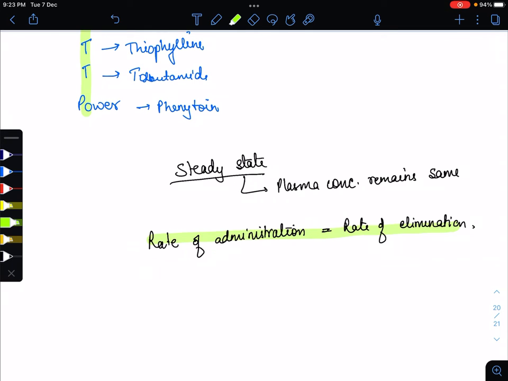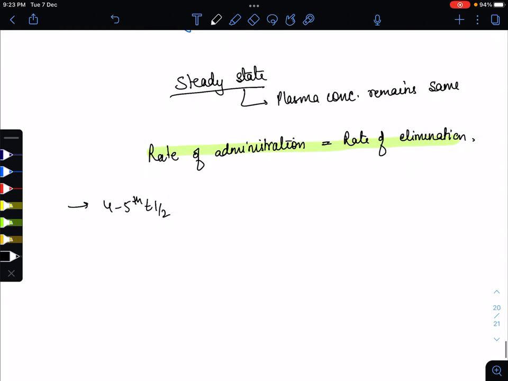Now, after how much time will steady state be achieved, and on which factor does it depend? It depends on the 4th to 5th half life, and the plasma concentration at steady state depends on how much dose is given per time, means dosing rate.